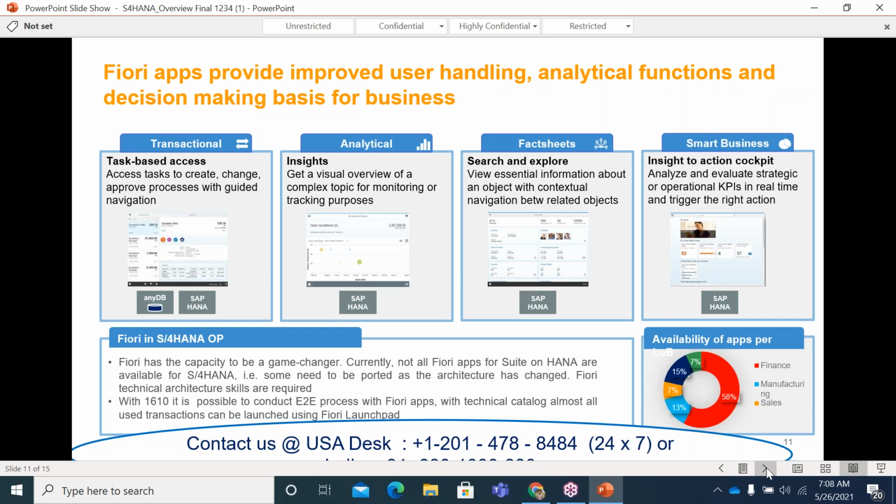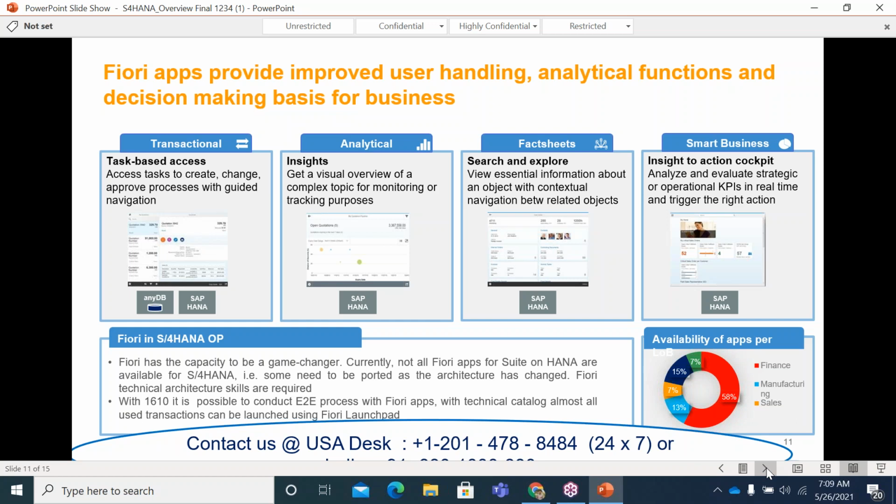Whereas Fiori, which is a modern UI, can be consumed on any device. It can be consumed on your desktop, laptop, mobile, smartphone, tablet, or anything, basically. In the same example, the guy who got an order then and there and wanted to punch the order, that can be possible now. This is point number one.